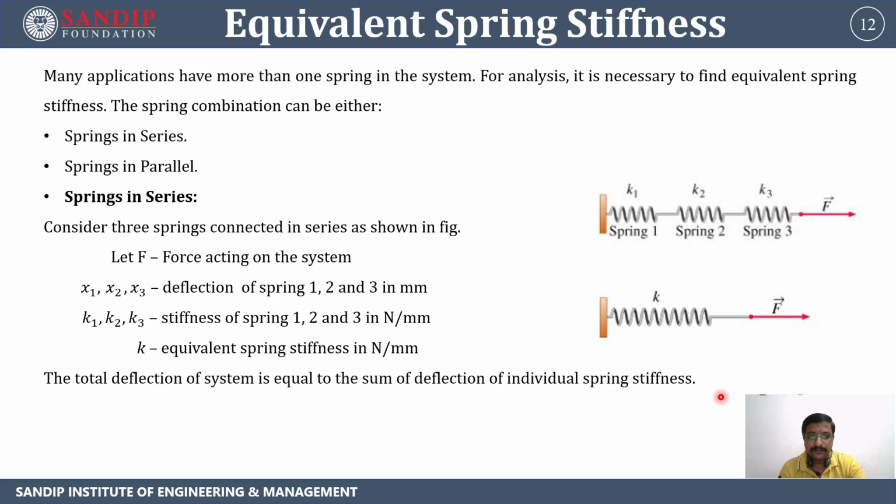So the total deflection of the system is equal to the sum of the deflections of the individual springs. In order to calculate this equivalent spring stiffness, we have to consider the deflection of the individual springs. So x is equal to x1 plus x2 plus x3 and so on, depending upon the number of springs we are going to use.